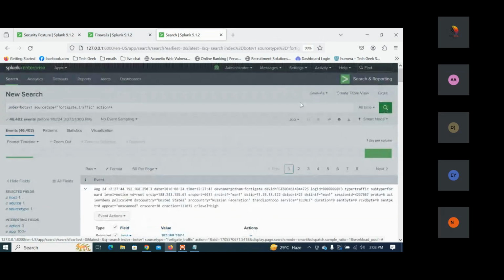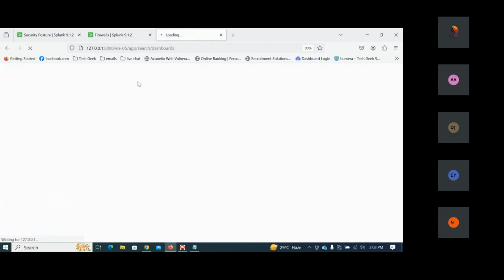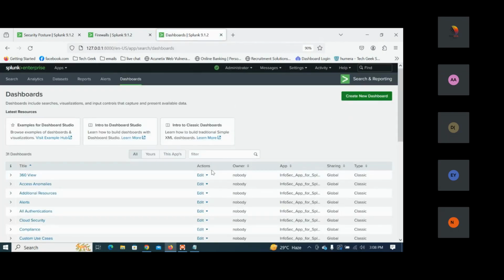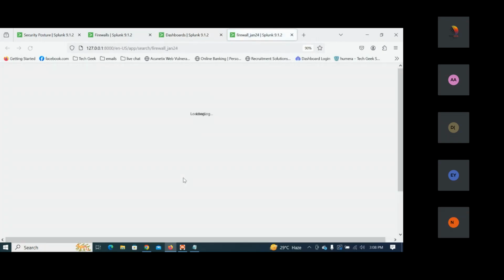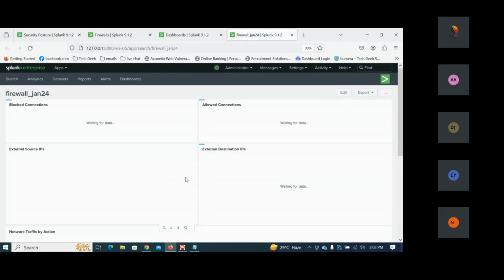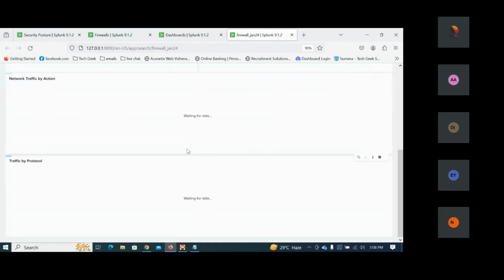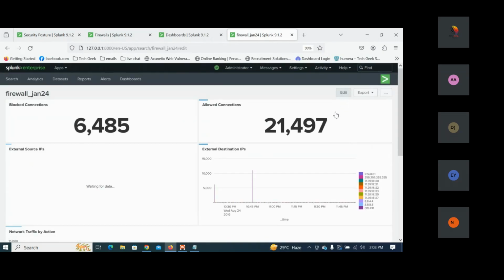So what I can do here is go to our dashboard, that is the firewall dashboard. Now here I click on edit. I want to make this as traffic by app. So we have seen the field. I'm going to click on edit.